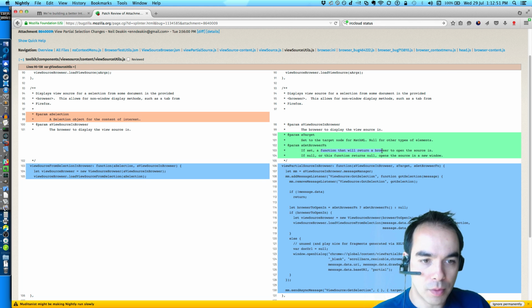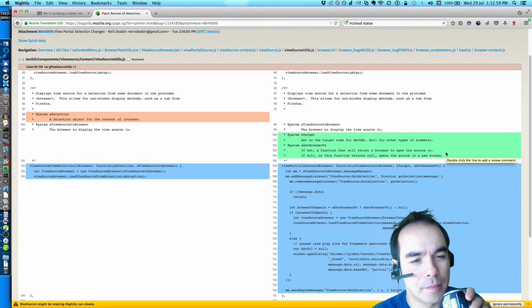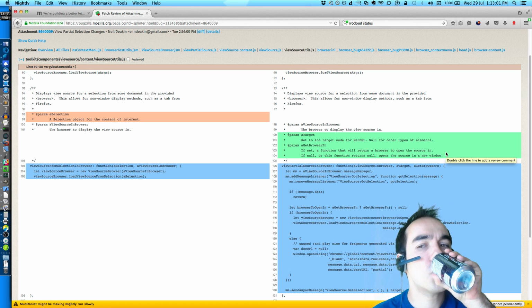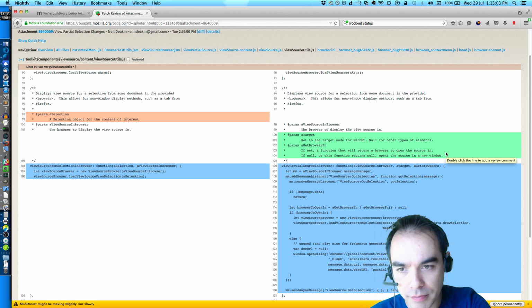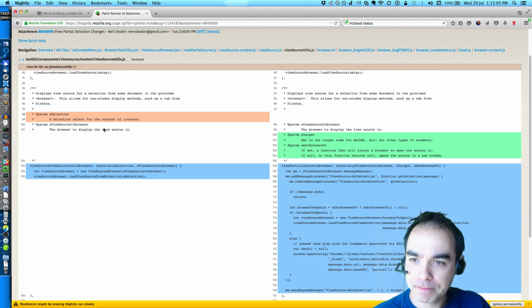If set, a function that will return a browser to open the source, and if null, or this function returns null, opens the source in a new window. Okay. Set to the target node for math.ml. Null for other types of elements. I don't really know how math.ml plays into all of this.